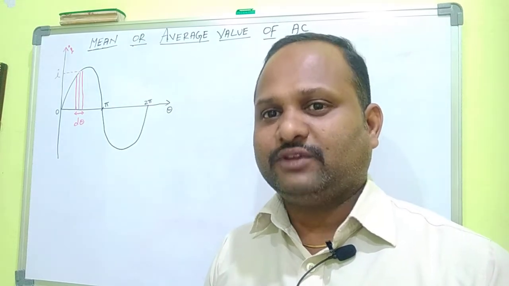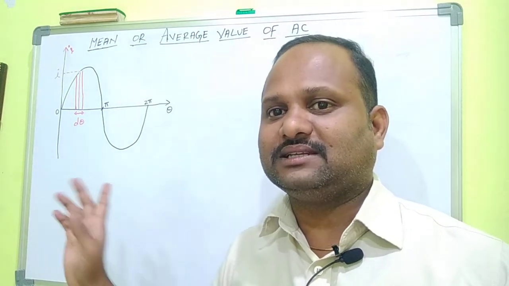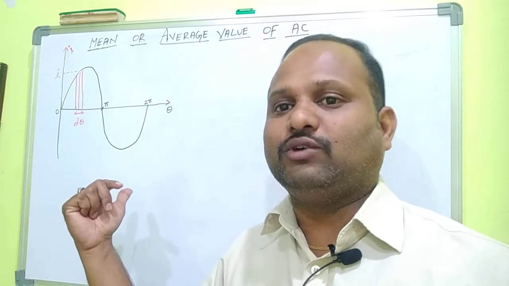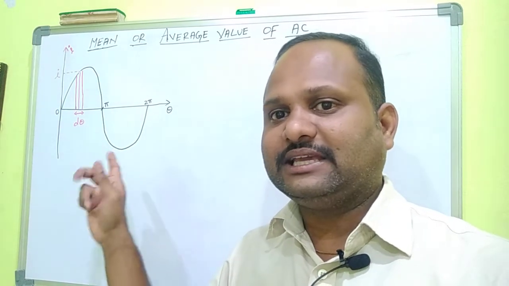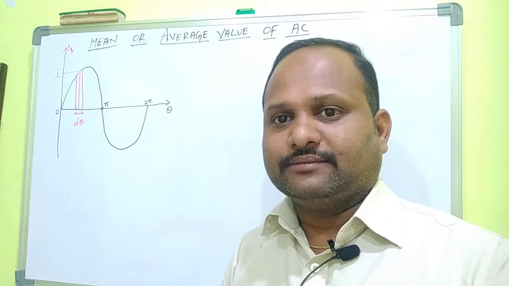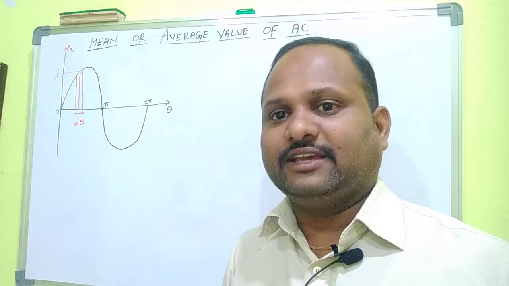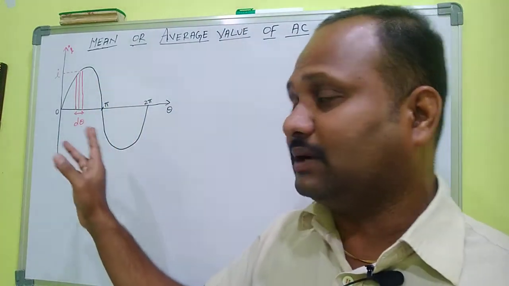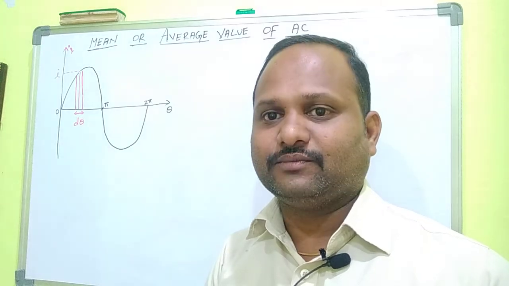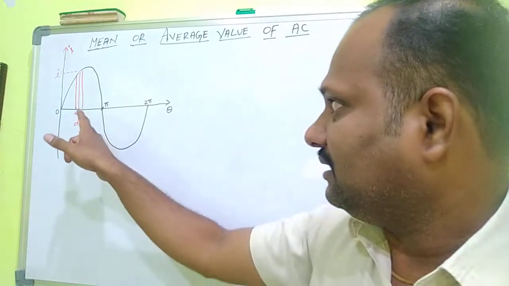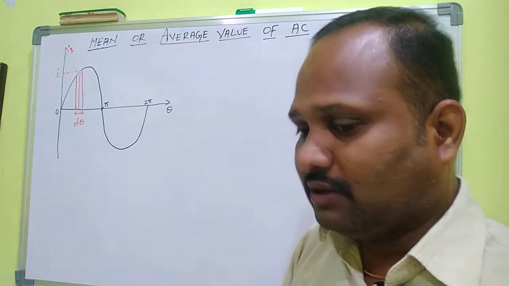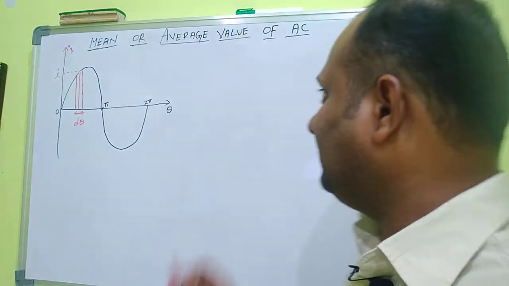So we do one thing here. What is that? We take either the positive or negative half cycle. That is the only way to find the mean or average value of AC. Here I'll take the positive half cycle. The average value of AC can be written as I average.